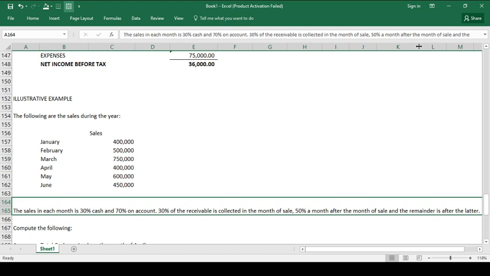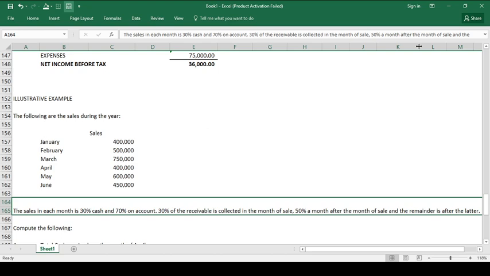And then, the problem also says 30% of the receivable is collected in the month of sales, then 50% a month after the month of sales. So, if you sell on account now, 30% of it is paid in that month, then 50% in the succeeding month.